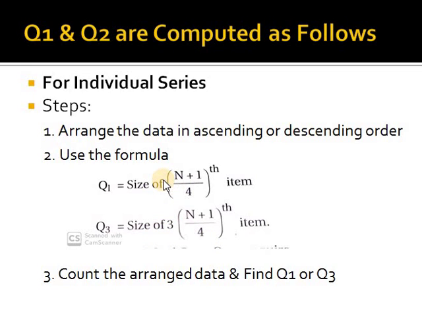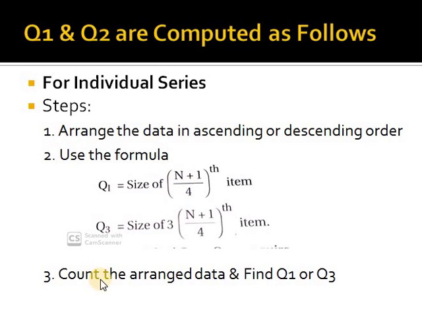The 1 means the first quartile and the 3 means the third quartile. We divide by 4 because the data is divided into 4 parts. n means the number of observations in the case of an individual series.